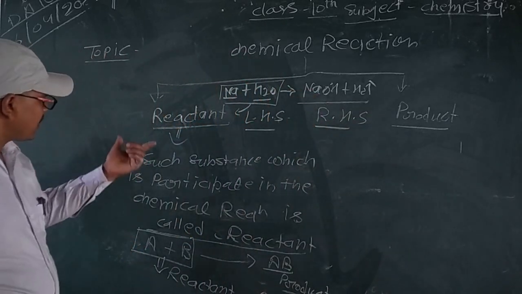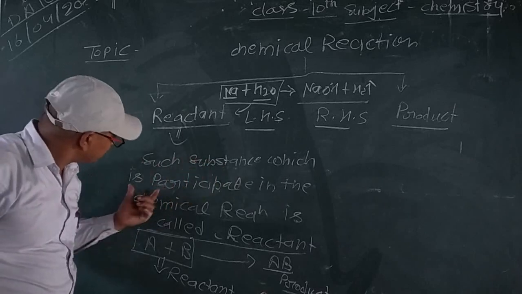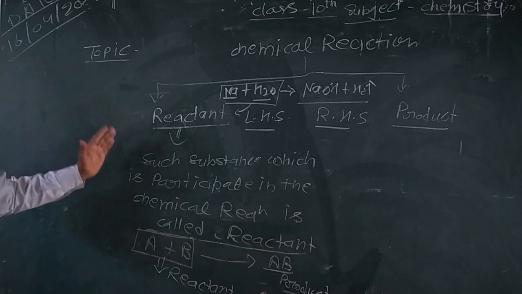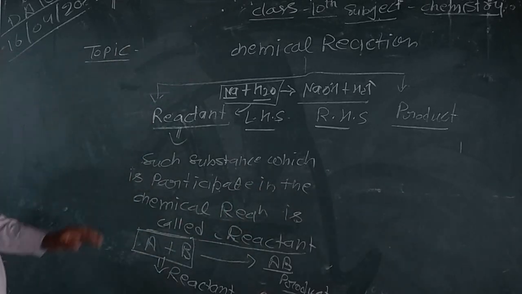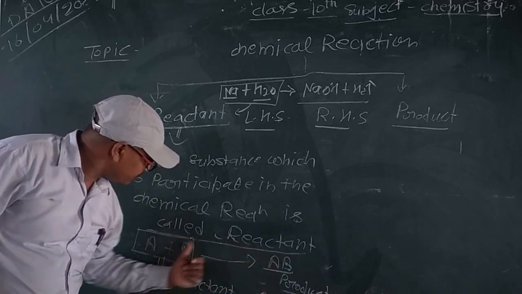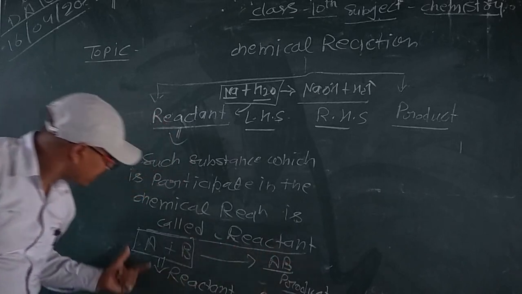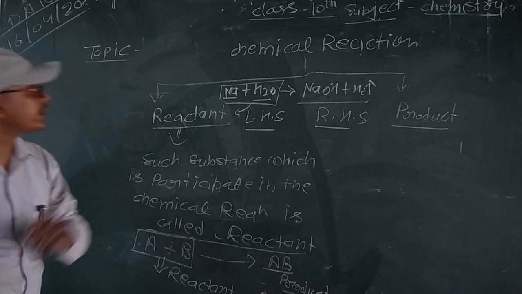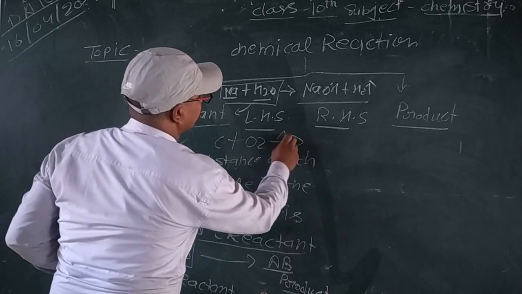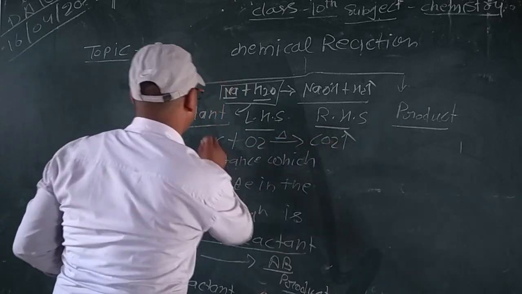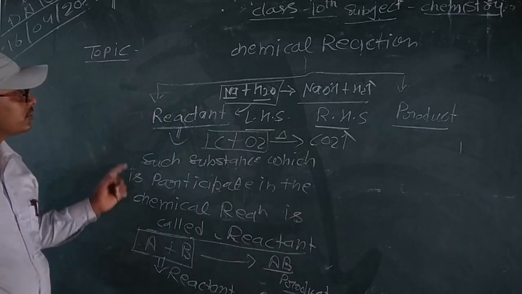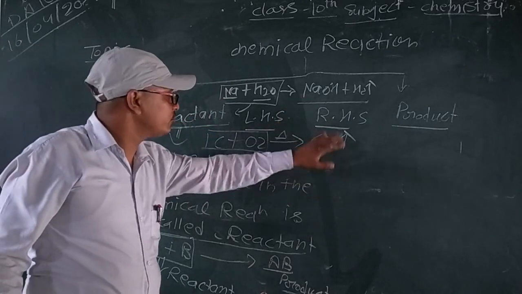I repeat, such a substance which participates in the chemical reaction is called a reactant. It is a very important part of a chemical reaction. Like A plus B react with each other to form AB. AB is a product, and A and B both are reactants. Another example: carbon and O2 are heated to form CO2, and carbon and oxygen both are reactants.